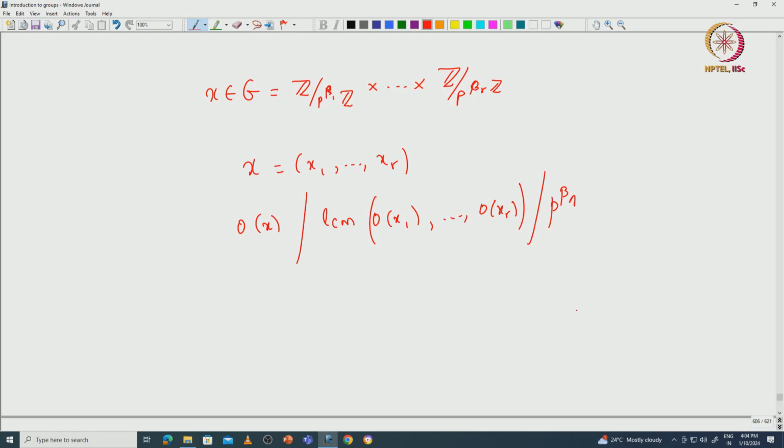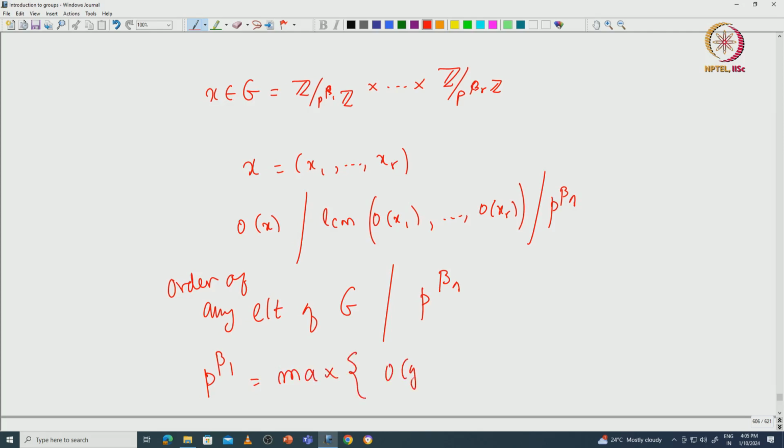So that means the order of any element of G must divide p^beta_1. So you choose beta_1 such that p^beta_1 is the highest possible order of any element of G. Okay, that means p^beta_1 is nothing but the maximum of the orders of g, where g is in G. So this is what is called the exponent of G.